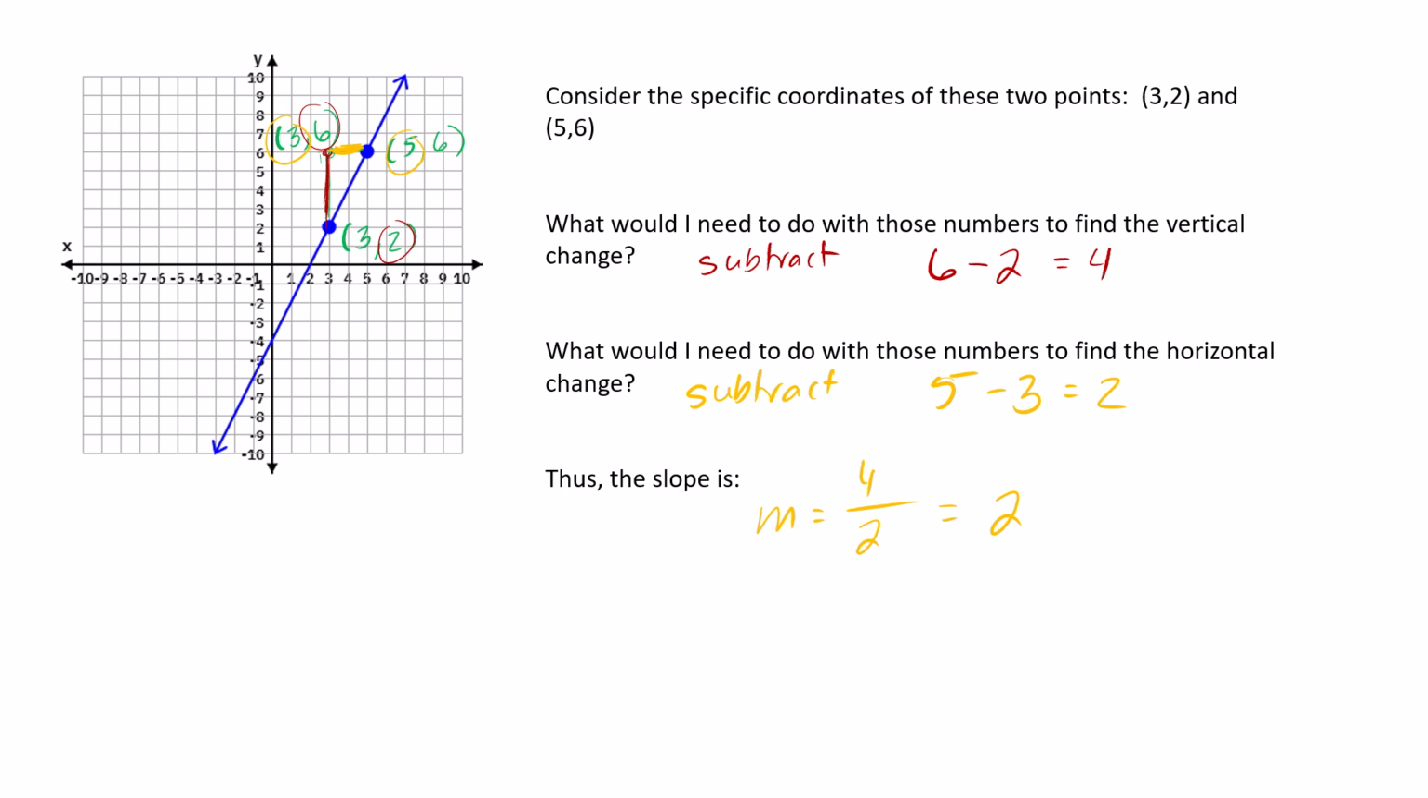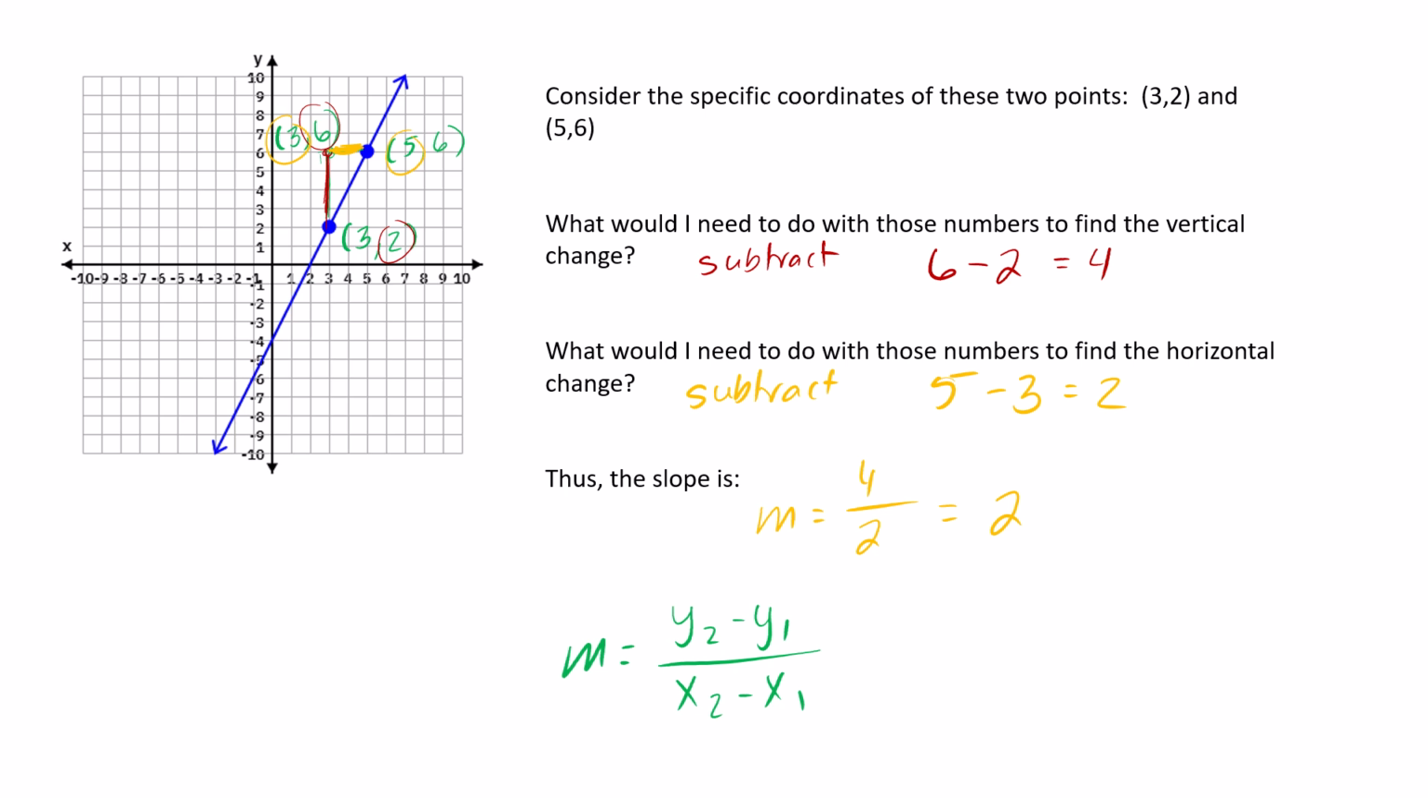Now you could also get that by counting. So you could say I went up 1, 2, 3, 4 and over 2. But this is important, okay, this idea of subtracting. So what we could say is that if we wanted to find the slope, basically I have to subtract the y's and subtract the x's and divide. And that would give me my steepness. Okay, that's where that formula comes from.